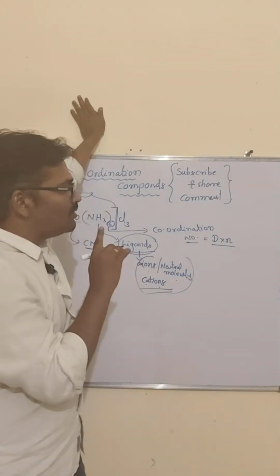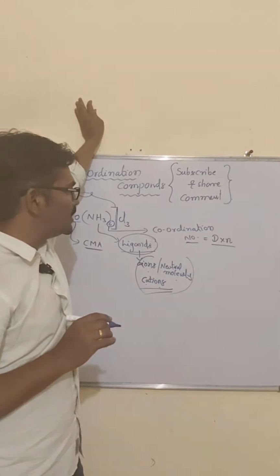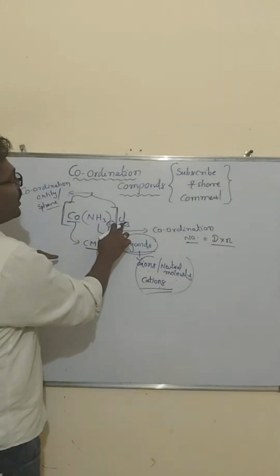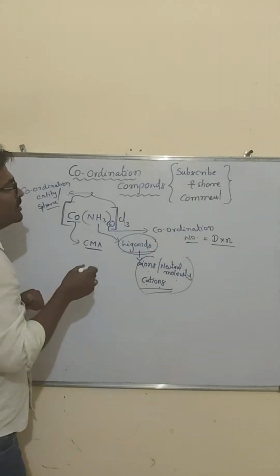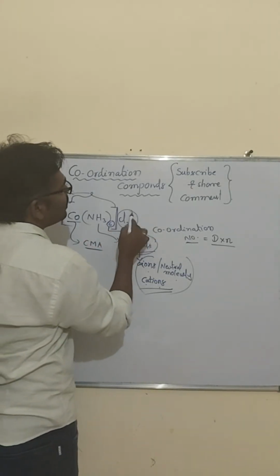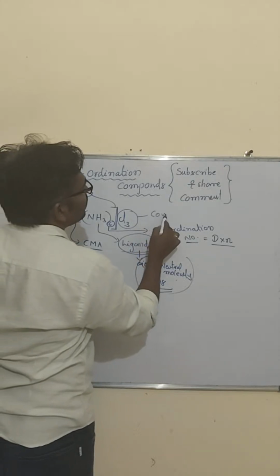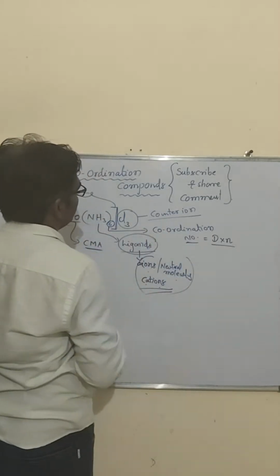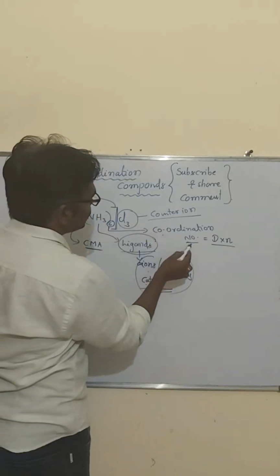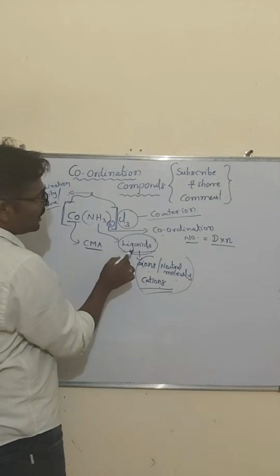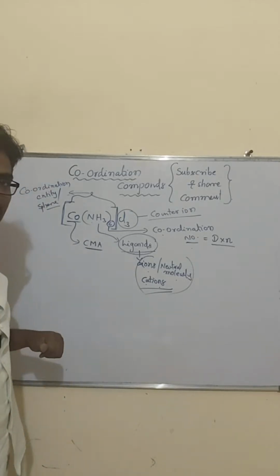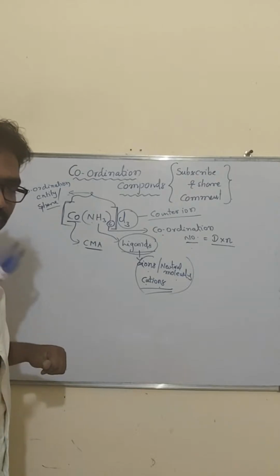Just remember the formula; we'll discuss later how to calculate it. Then any ion outside the coordination entity, we call a counter ion. This is the coordination number, these are ligands, this is the central metal atom. Clear, my dear students?